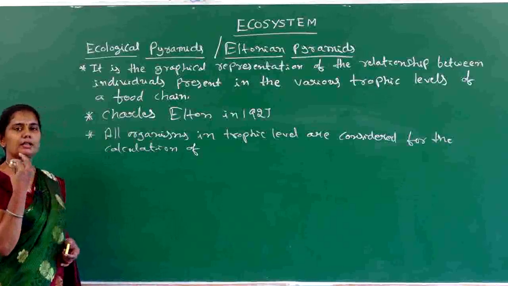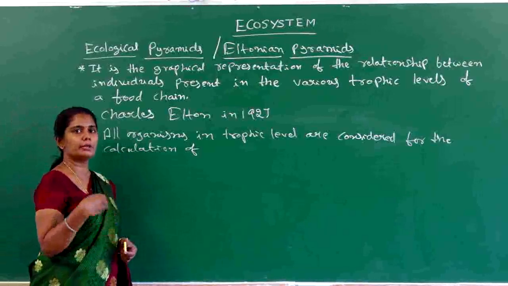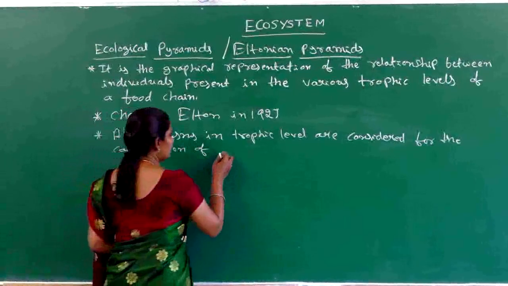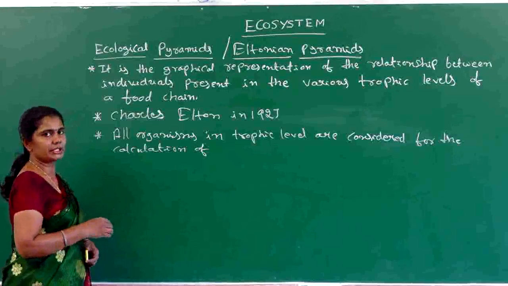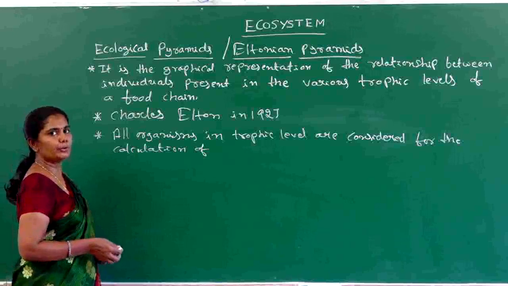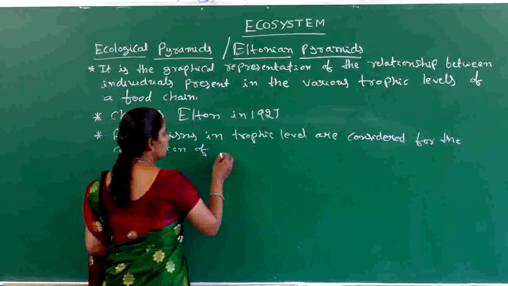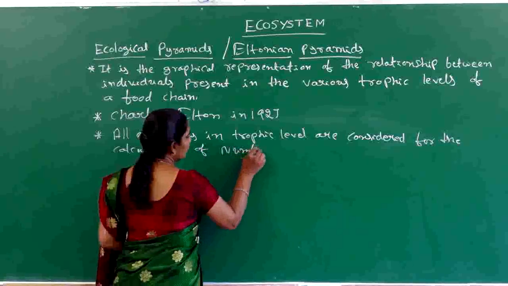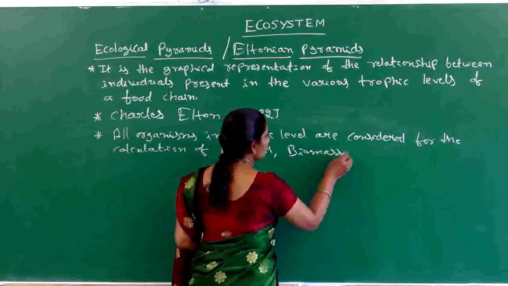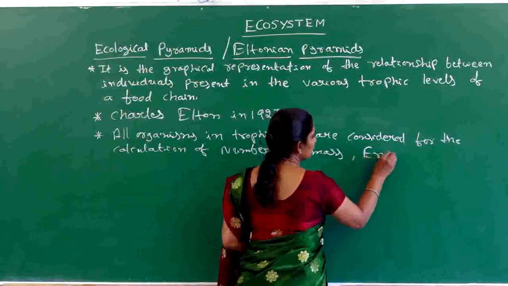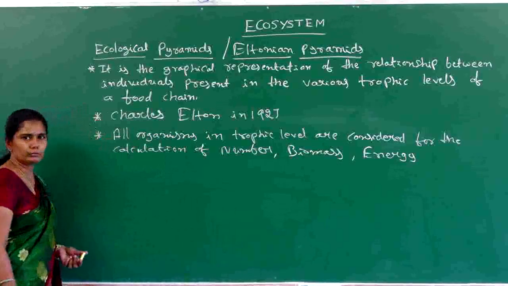Either it may be the number, or it may be biomass, or it may be the energy level. That means all the organisms present in each trophic level are taken into consideration while calculating the sum of the quantities like number, or biomass, or energy. That is the main thing.